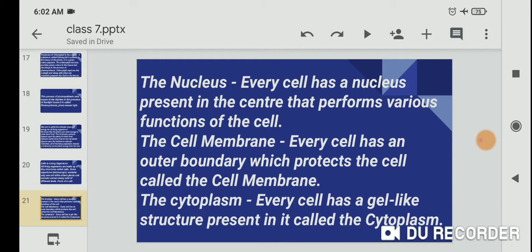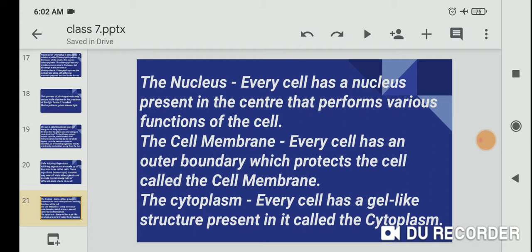First one, the nucleus. The central structure is the most important part of the cell. Every cell has a nucleus present in the center that performs the various functions of the cell.